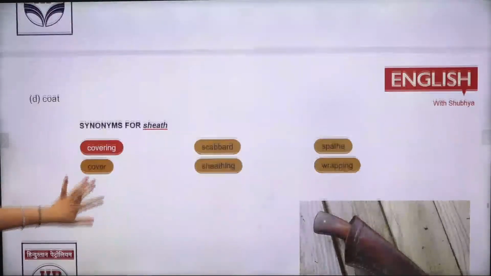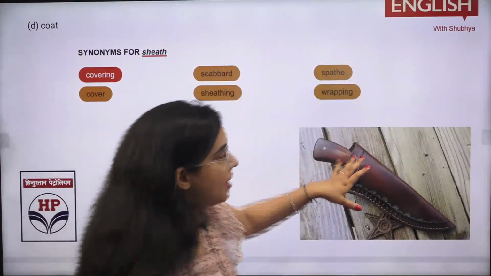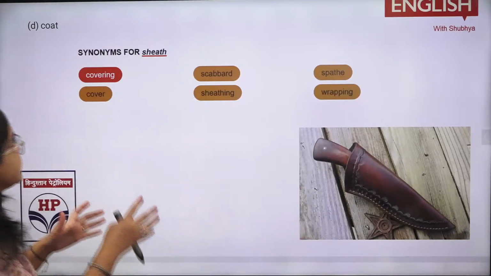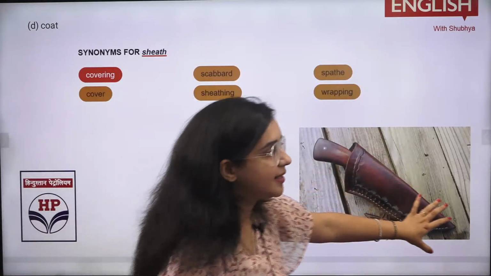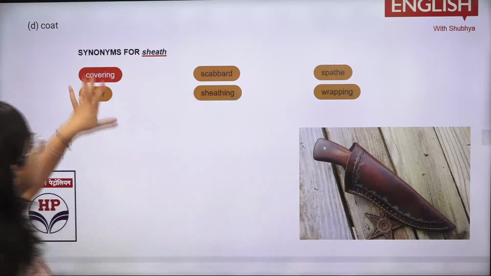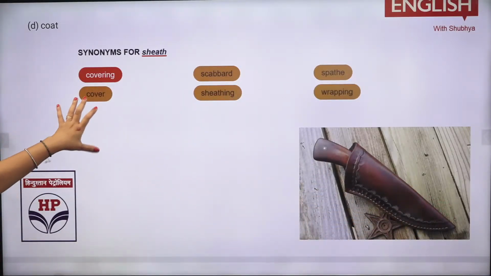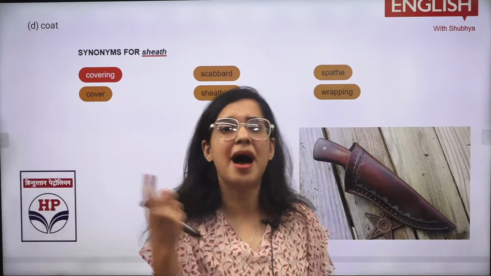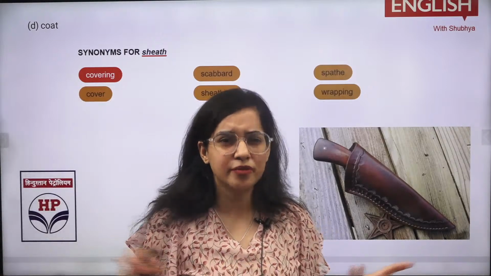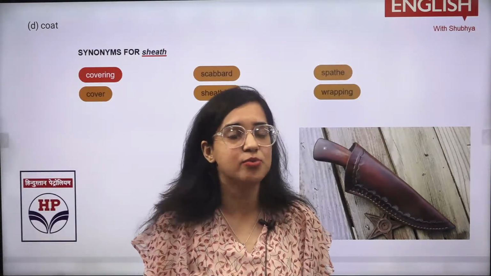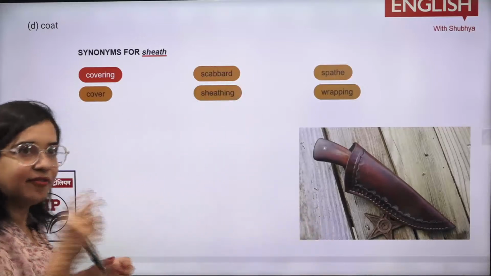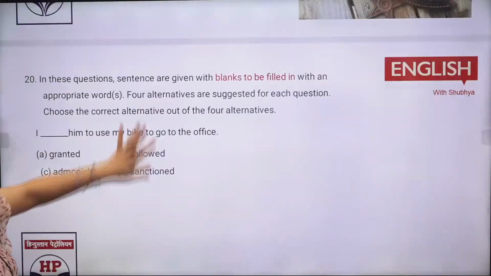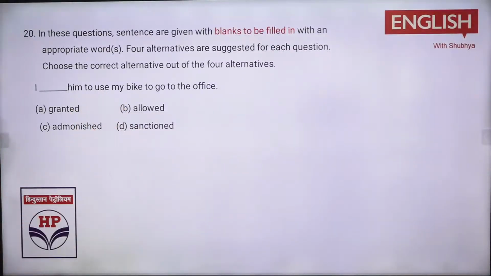Now you will get the difference from the term. Look, this is something. You remember, if someone gets married or something, they keep it inside. So they conceal it. They keep it inside a coat or something, right? So it should be your coat. Okay? To keep something, to cover it, that is cover. I don't remember what it is called when there are different people in the marriages and all that. They take some kind of a sword type of thing. Not exactly a sword, but similar to it. So they have it in that, right, the coat is there. That is a sheath, right? So that is a proper cover of it. Clear? So you should be aware now what is actually a sheath. That is a cover and all.